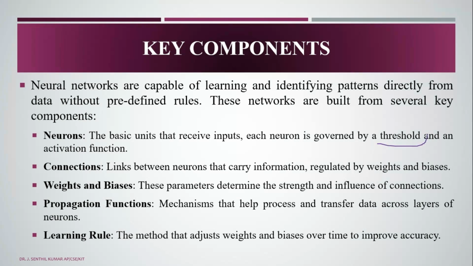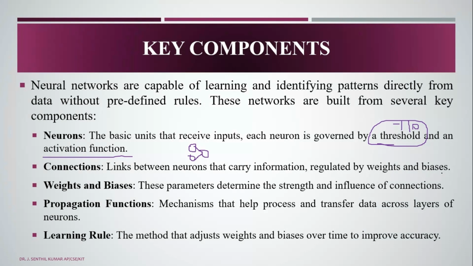With the help of these threshold values, we set the values in the form of minus or zeros, like this. We set the value in the form of a threshold, and then we use the activation functions. Then we have the connections, the linking between the neurons. We have neurons like this, and we add and link them to other neurons. That linking between neurons carries the information, regulated by the weight and bias.